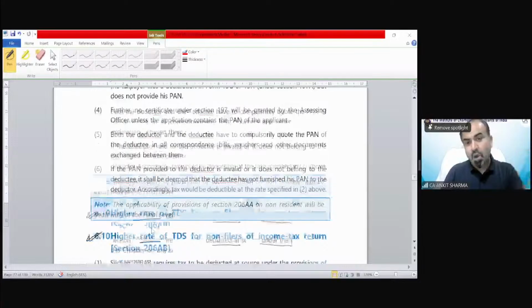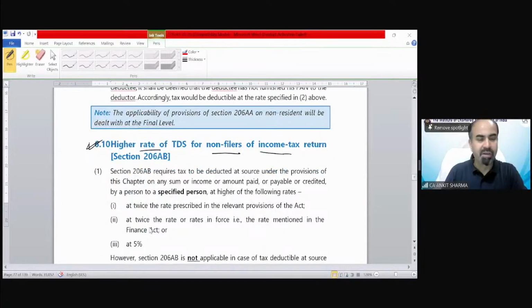So if you will not furnish your PAN number, TDS would be charged at a higher rate. And there is one more thing, higher rate of TDS for non-filers of income tax return. So if you do not file income tax return also, in that case also TDS rate would be higher if you did not file your ITR. So this is for your reading purpose.